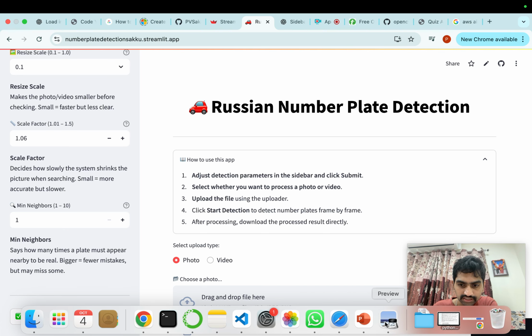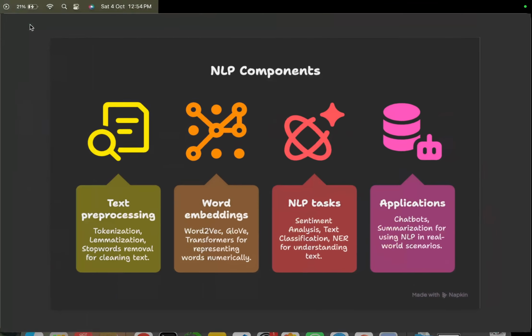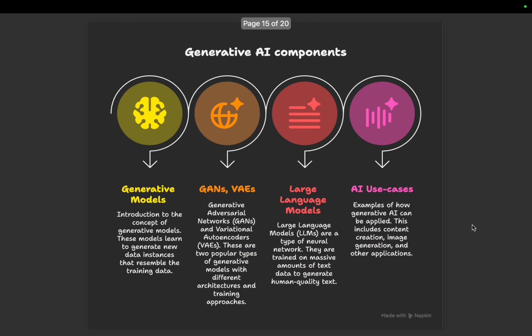Then after this we'll study NLP. NLP is very important. In NLP we will study, let's say we have a text, how it is split into tokens. We have sentence tokenizer, we have word tokenizer. Then we'll use lemmatization techniques. We'll use stop word removal. Then we'll use word embeddings, NLP tasks, and we'll create some chatbots using NLP and machine learning. It is also a 6-7 hour course, NLP.